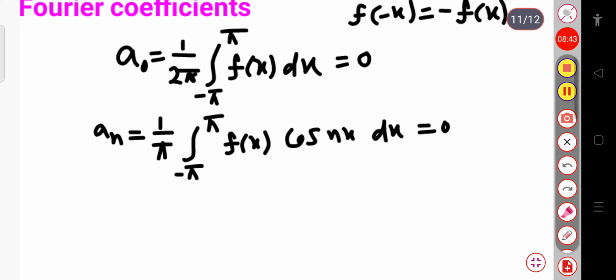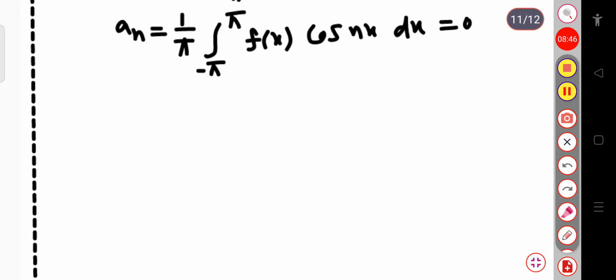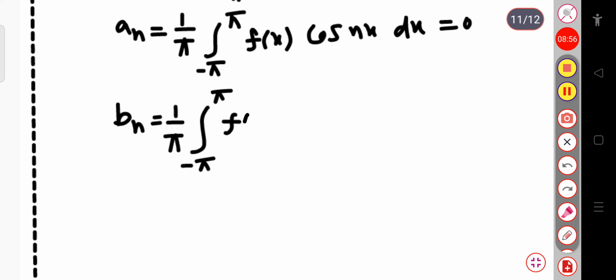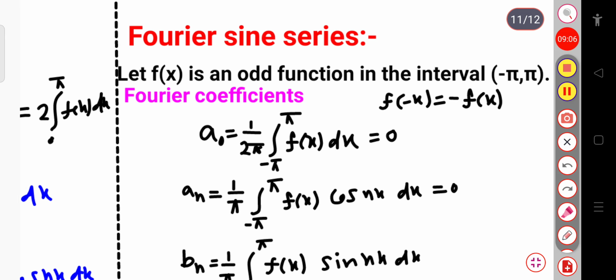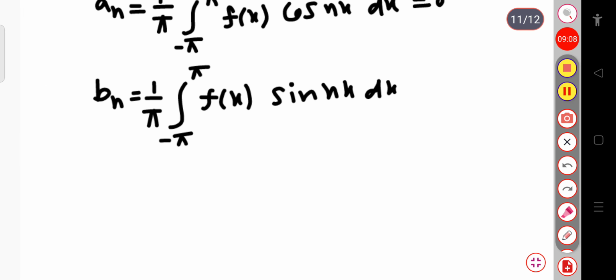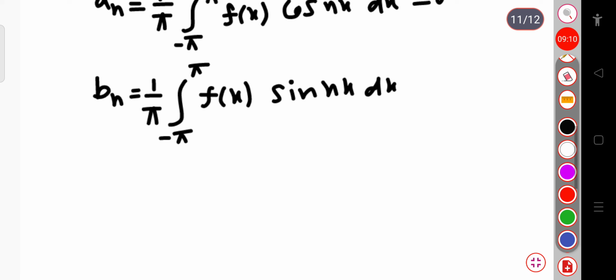Now we will calculate the coefficient bn. bn equals 1 by pi, integration from minus pi to plus pi of f of x sin nx dx. Here we have considered the function to be odd. So now we can write, since the function is odd, f of x is the odd function.